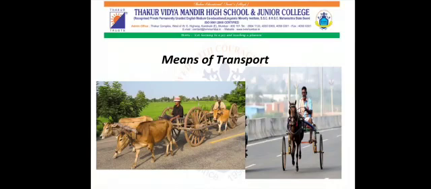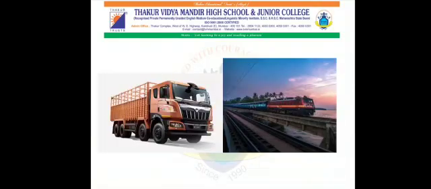Next, vehicles which were used for people to go from one place to another were bullock carts and horse carts. Later on, the ships, automobiles, trains were invented, followed by the aeroplanes. Thus, the transport became faster and it was very easy for the people to travel from one place to another.